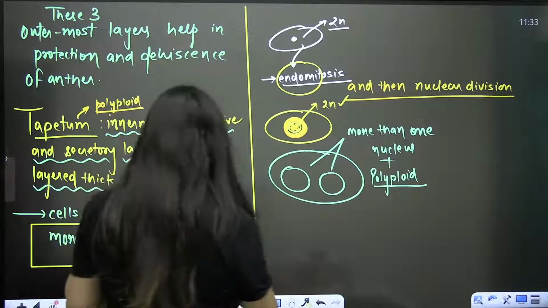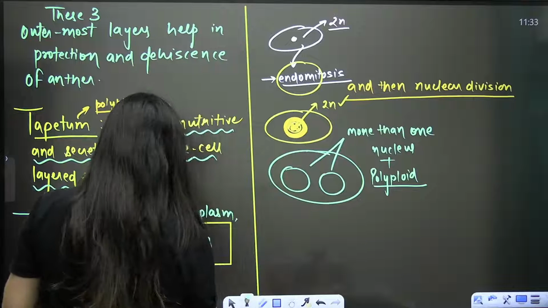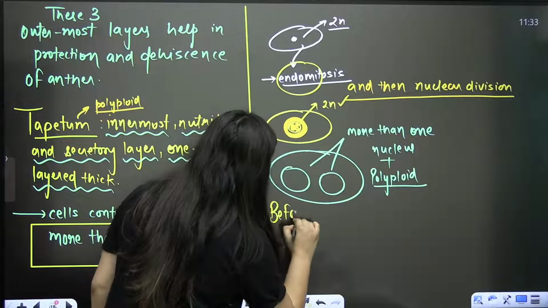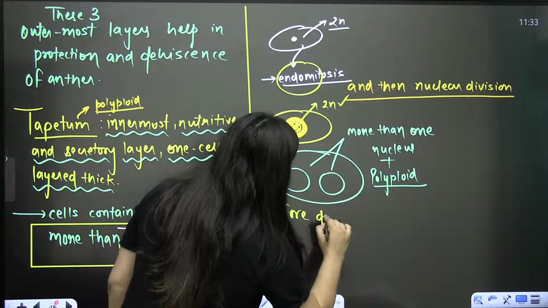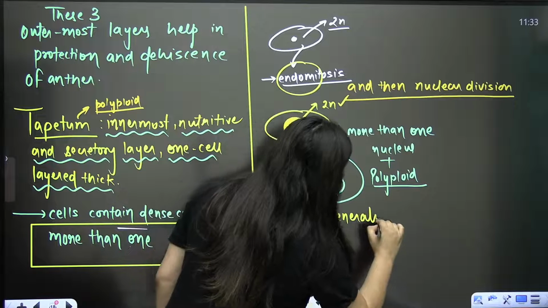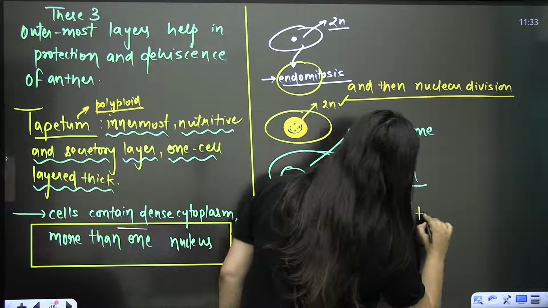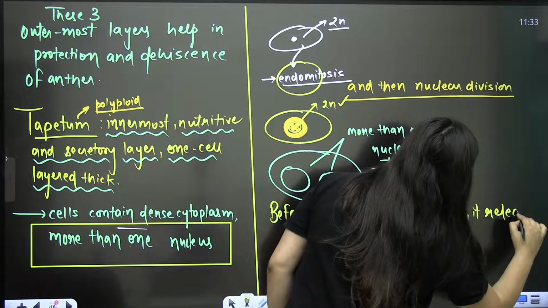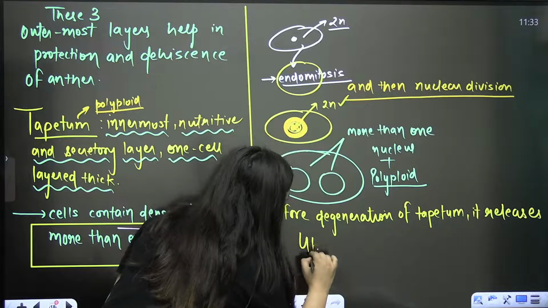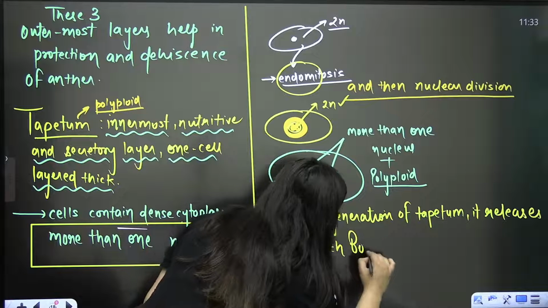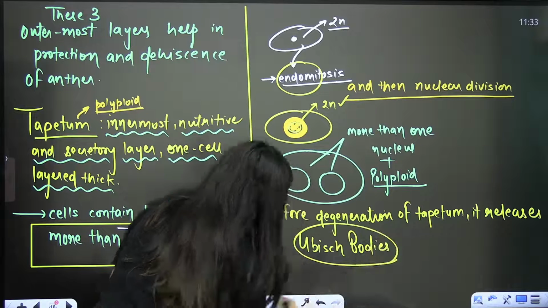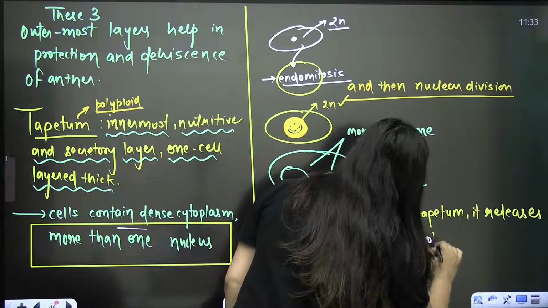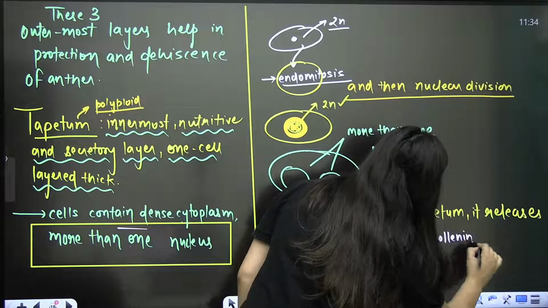Okay, so before dehiscence, that's important, before degeneration of tapetum, it releases Ubisch bodies. This is important, please write down. It releases Ubisch bodies. So what are these Ubisch bodies? In some books, it is simply written as sporopollenin.